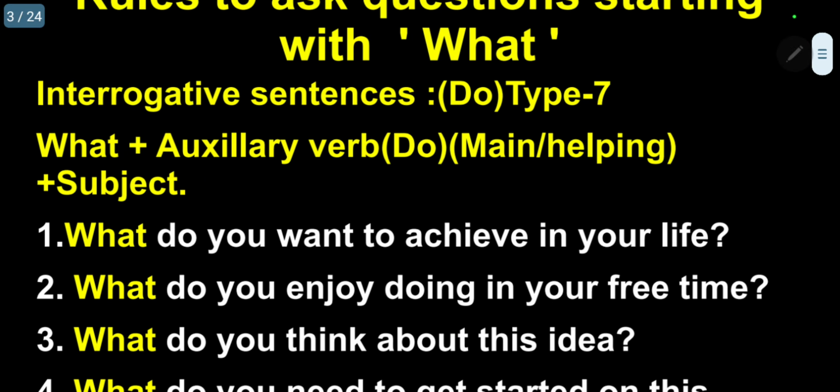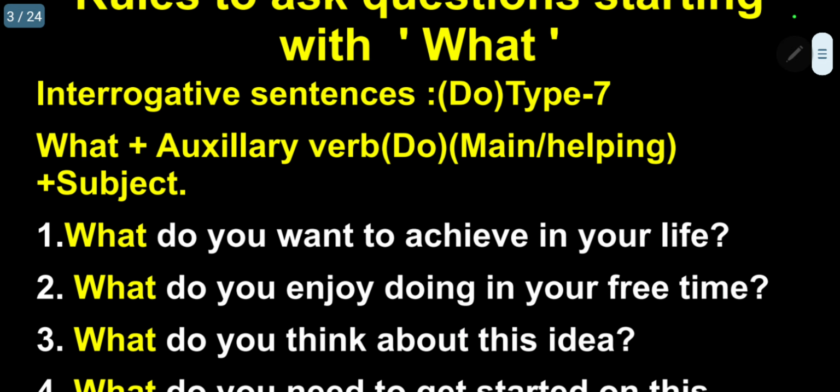Now the most important information I want to give. Whenever we are raising questions, we may raise a question in present tense or past tense or in future tense. Let us assume it is present tense. Your answer should be any one of the four: the simple present, or simple present continuous, or simple present perfect, or simple present perfect continuous.